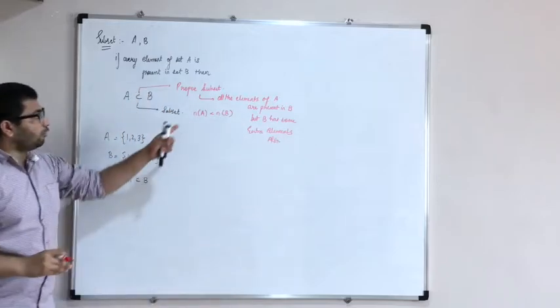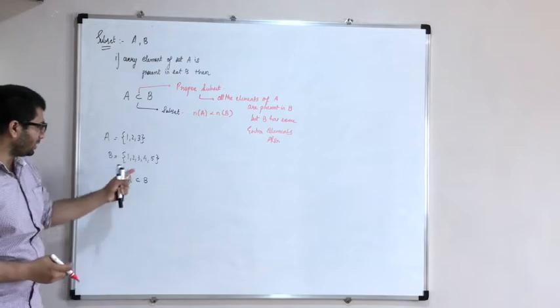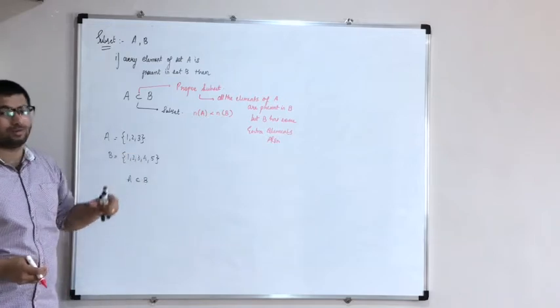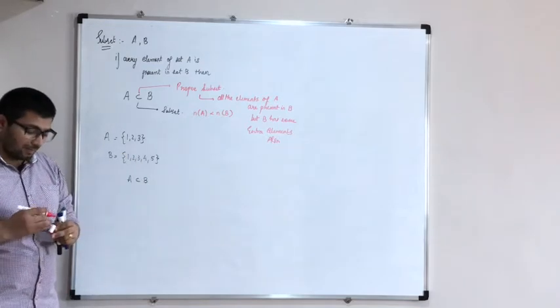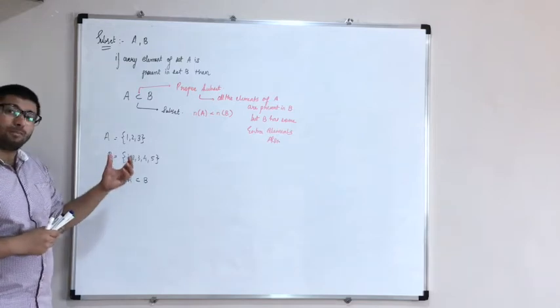If I ask whether 4 and 5 are there in A, no, they are not there. So A is a proper subset of B.